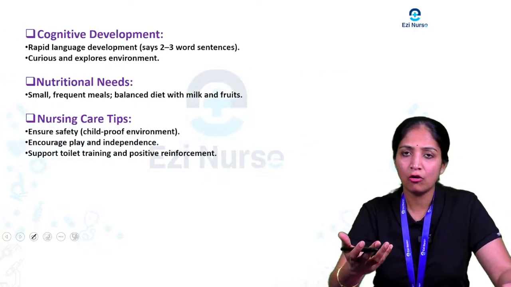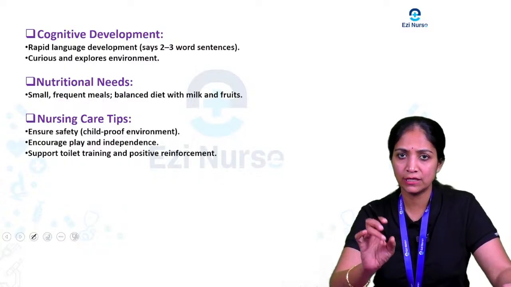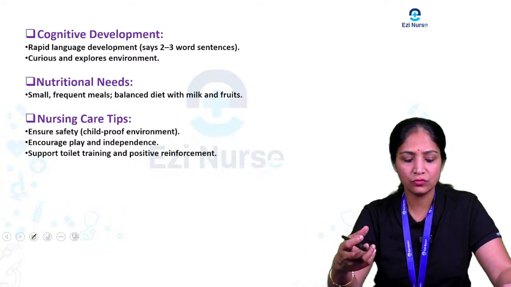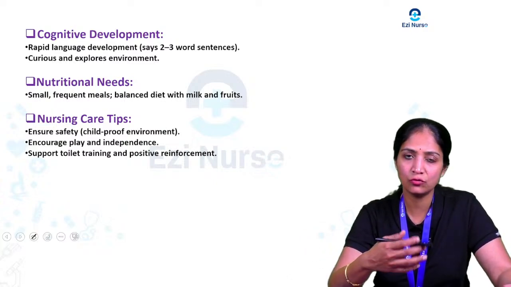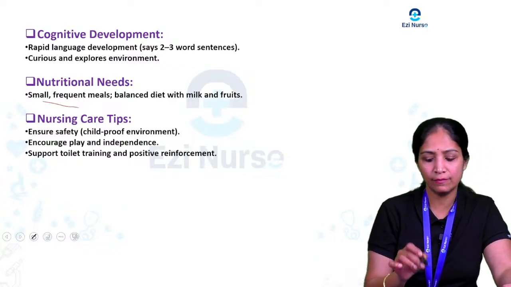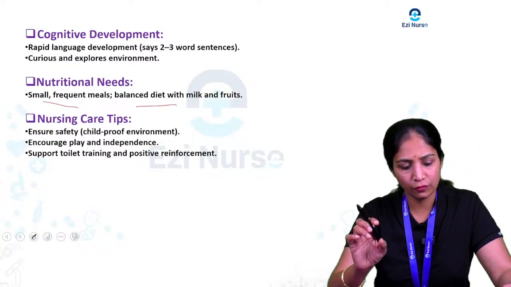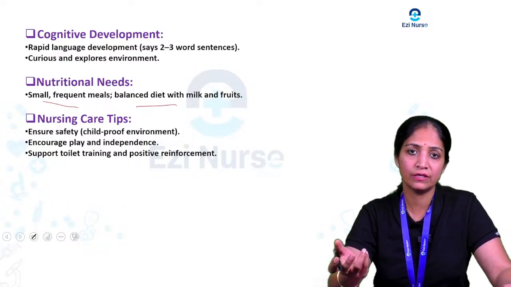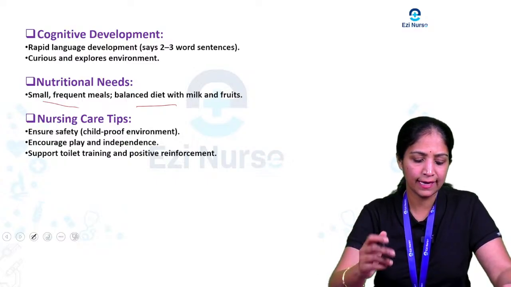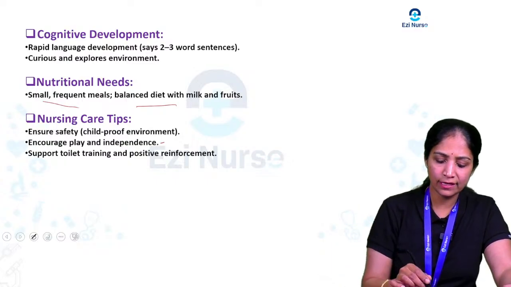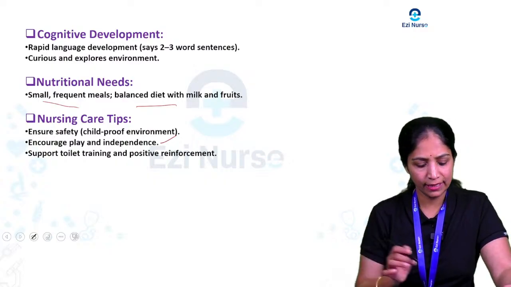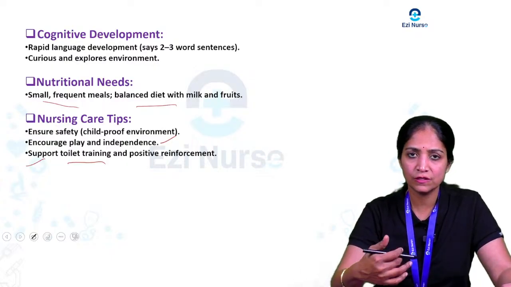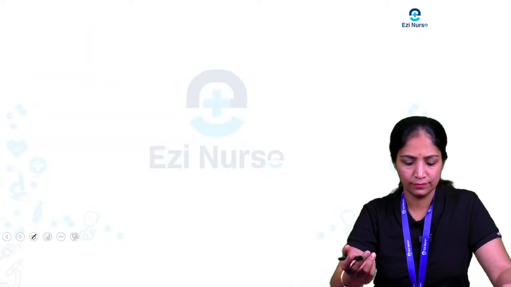Next one is cognitive development. What's the main thing we are going to see in the toddler child? Usually there is rapid language development, and the child cruises and explores the environment. For nutritional needs, usually small frequent meals and a balanced diet with milk and fruit we have to give. The main nursing care tips we are going to give the parents are ensuring the child's safety, encouraging the child for play and independence, and supporting toilet training with positive reinforcement. So this is what it is about the toddler.